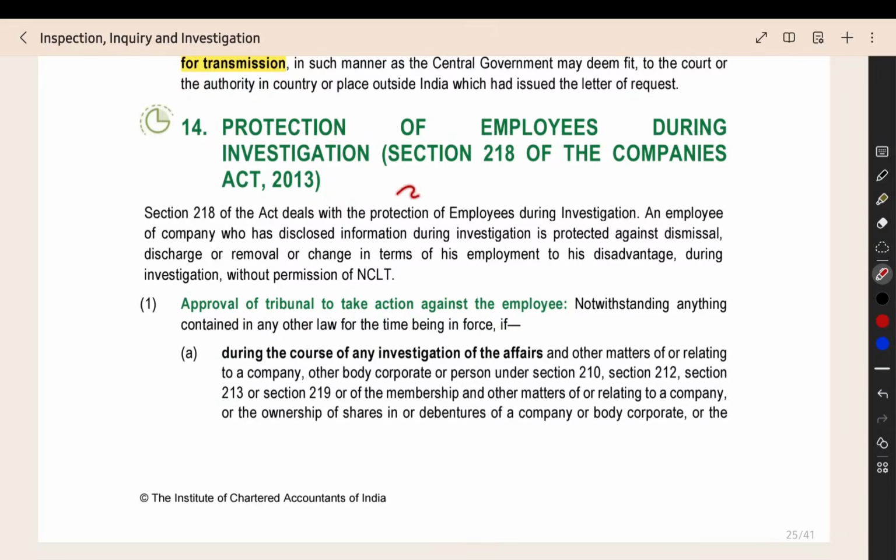Now the next section is section number 218, which is about the protection of employees. I already told you that when an investigation is going on, the duty of all the employees is to provide information to the investigating officer. But if an employee provides some information, the top management, the board of directors, can try to fire the employee, reduce the salary, reduce the rank, or punish the employee. For that we have the protection section. For this we have a chart, and from that chart we can see it.